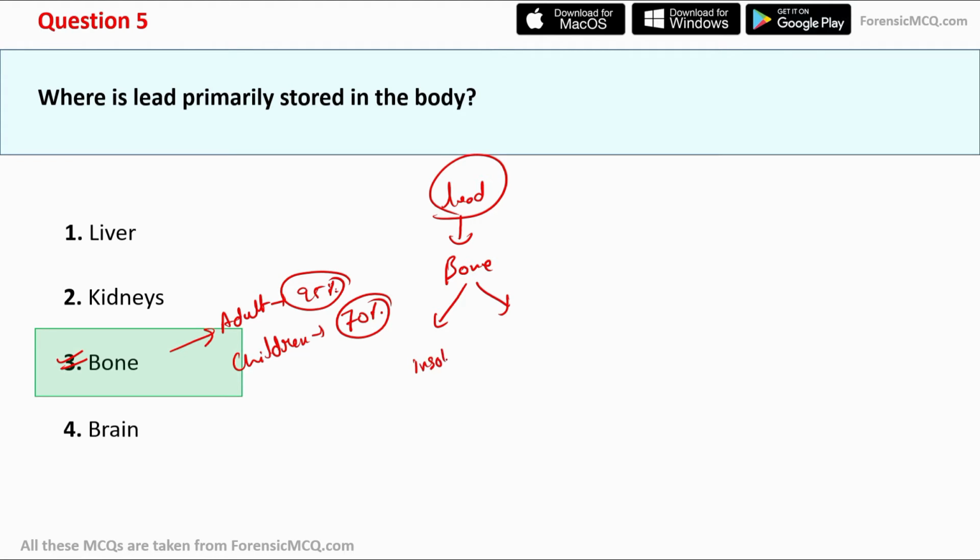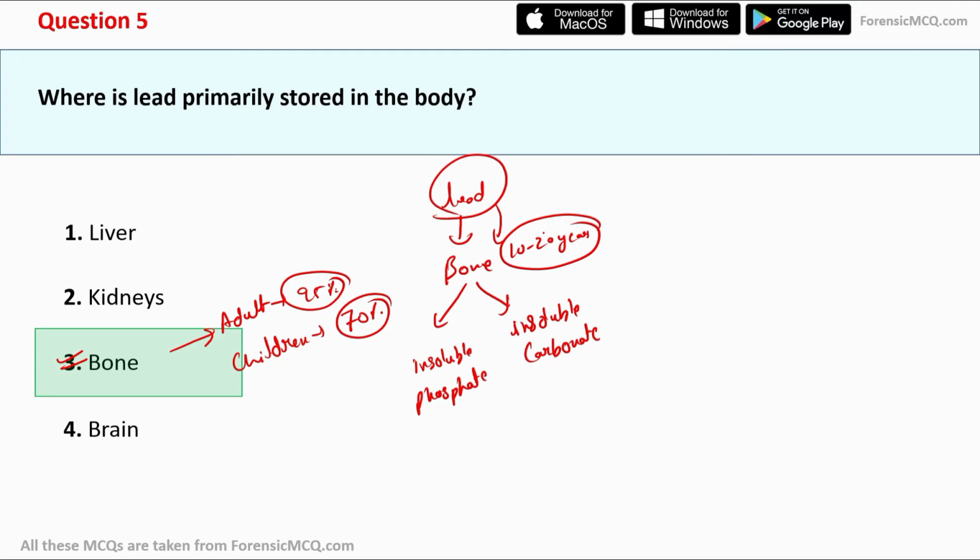First is insoluble phosphate, and second is insoluble carbonate. And lead can stay in bones for 10 to 20 years. So it is a long time.